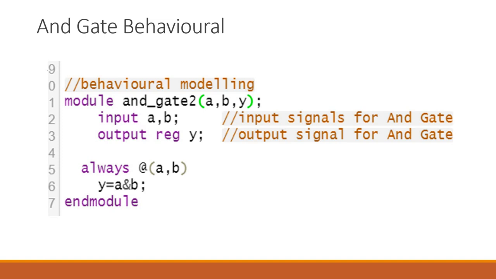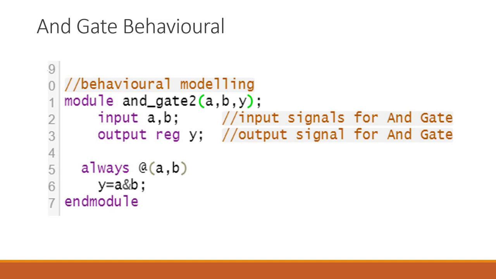There is a lot of difference between the initial and always block. I can tell you right now, but I don't want to go into the depth. If you are going to code anything with behavioral modeling, you will have to use this way. We are going to code very small programs. Right now, I would like to tell you, you just try to code OR gate, NOT gate, NAND gate. These things you try to code.